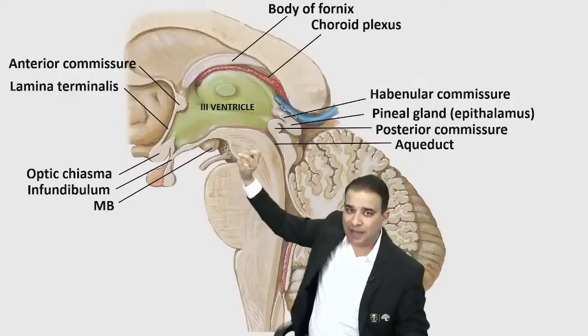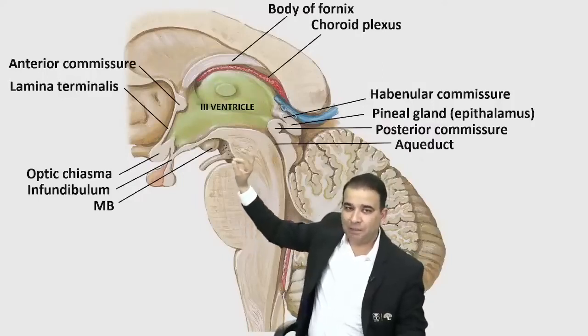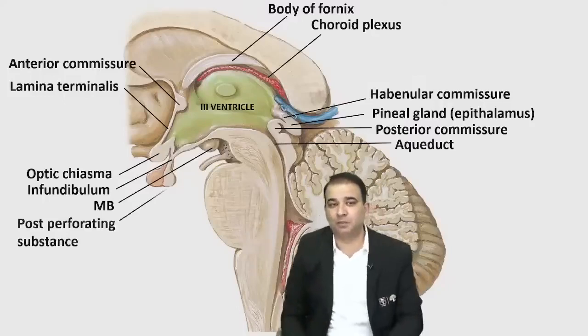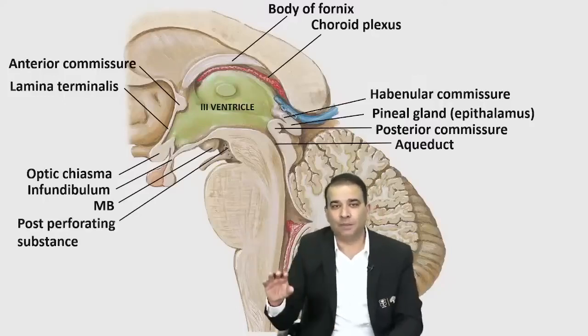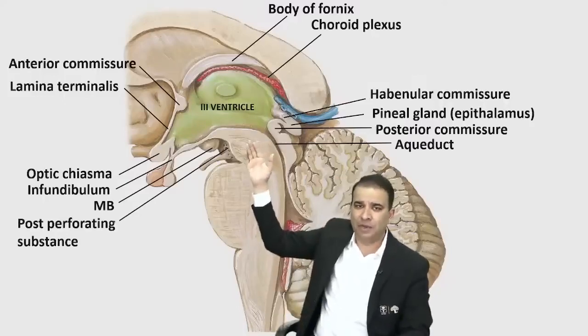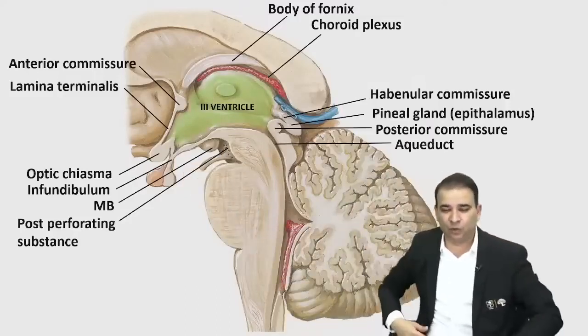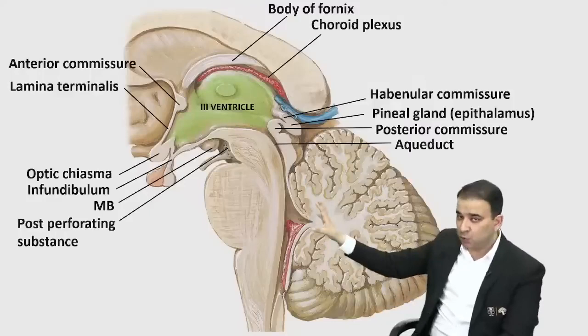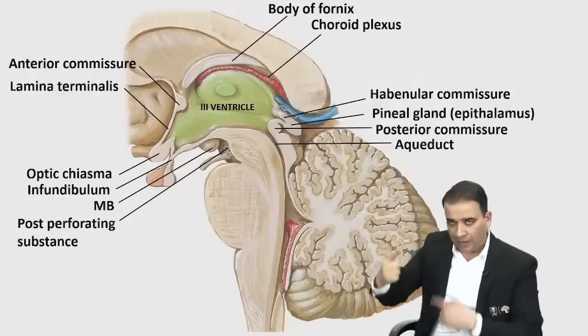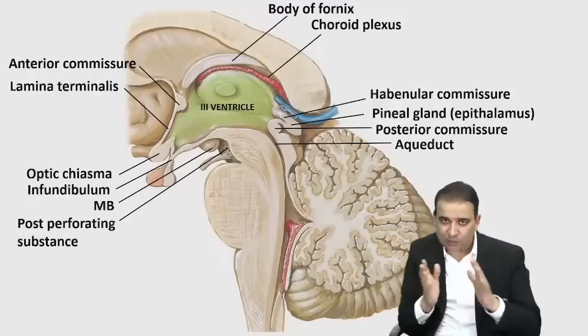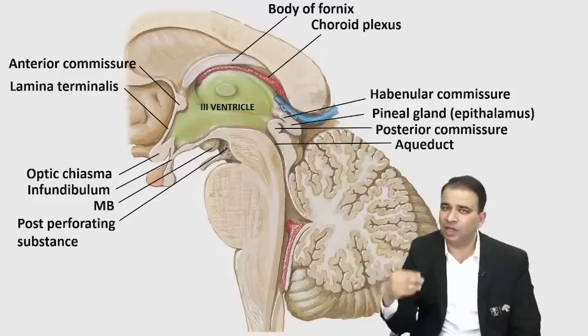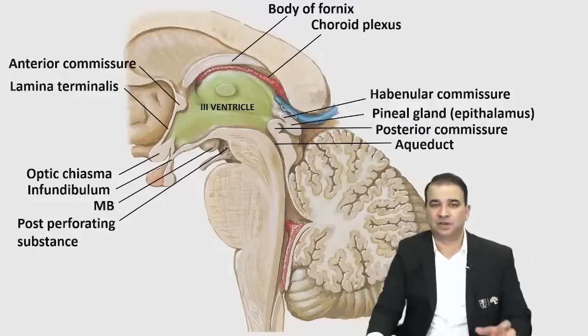And then look at those perforations over there. These perforations are by the branches of the posterior cerebral artery. We call it posterior perforating substance. And they're all present, including this tegmentum of the midbrain, in the floor of the third ventricle. So these are the must-know structures in this section, guys. Always read the sagittal section with respect to the third ventricle. When you study the third ventricle boundary, you'll obviously remember the structures present around there.